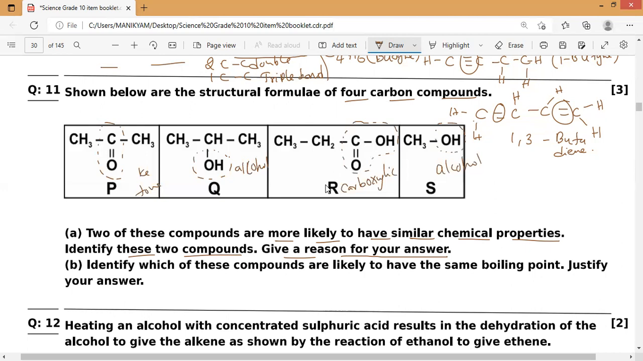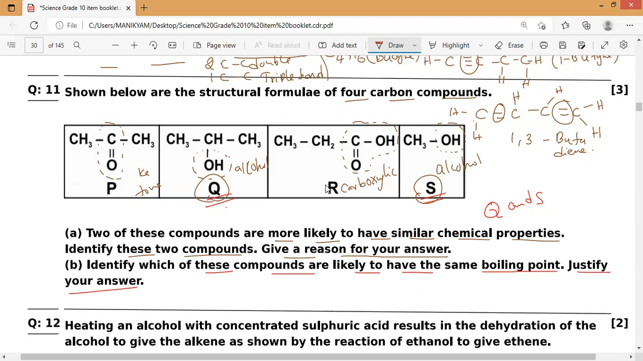If you have noticed, similar chemical properties means the same functional group. So Q and S are the answer. Q and S have similar chemical properties because both have the same functional group, which is alcohol, OH. Now, identify which of these compounds are likely to have the same boiling point.